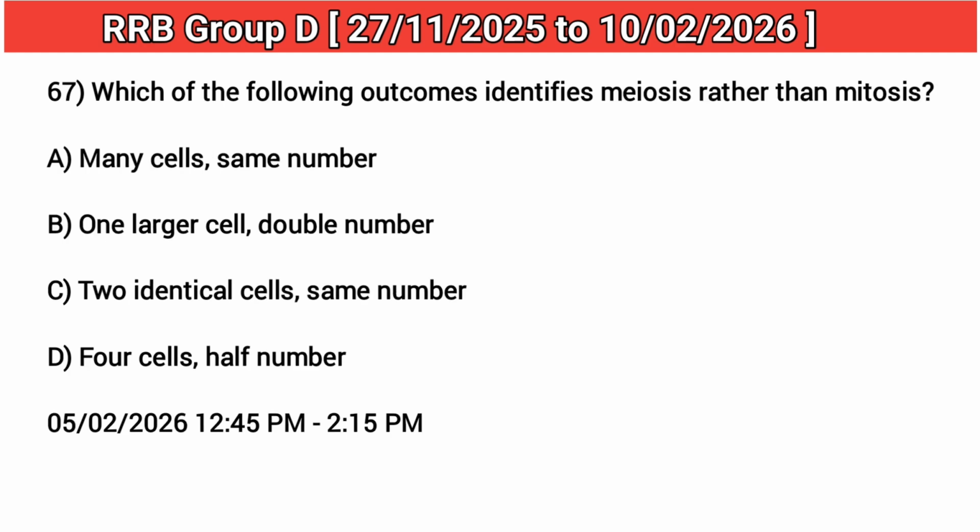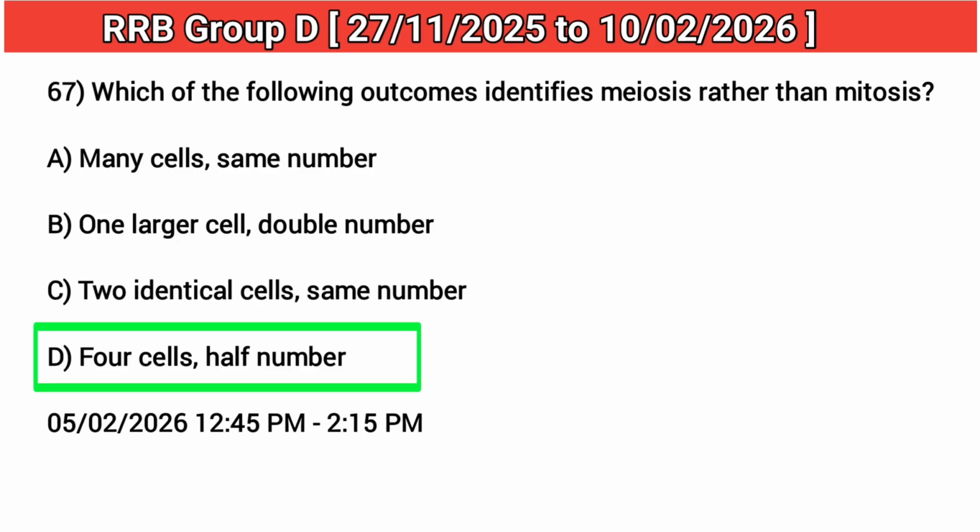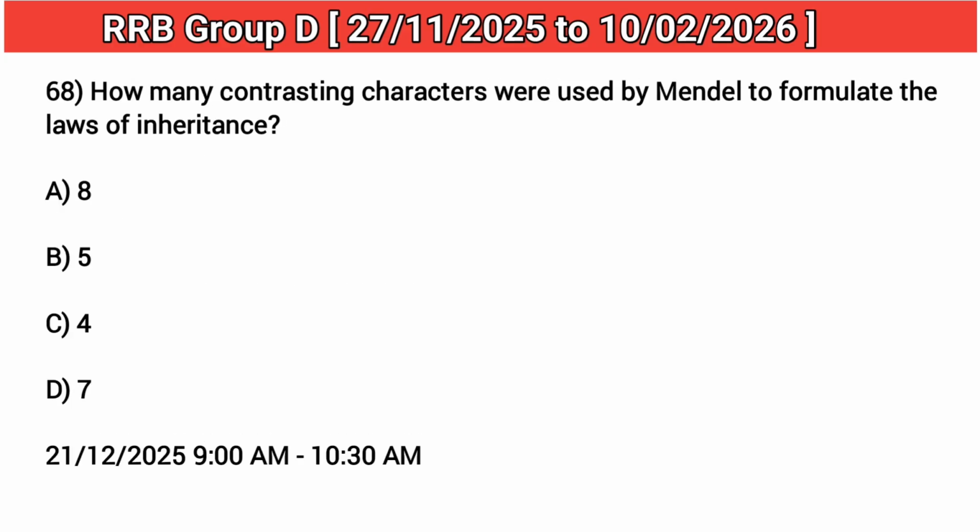67. Which of the following outcomes identifies meiosis rather than mitosis? Answer: D. 4 cells, half number. 68. How many contrasting characters were used by Mendel to formulate the laws of inheritance? Answer: D. 7.